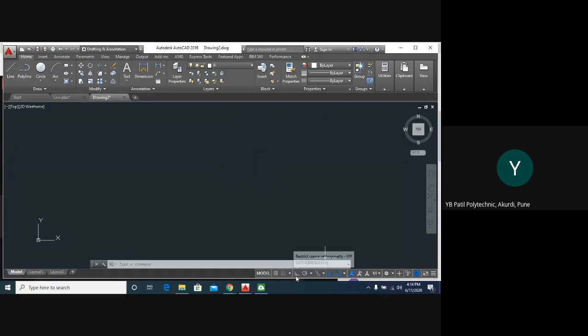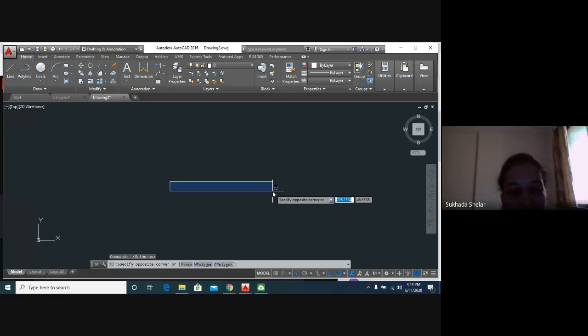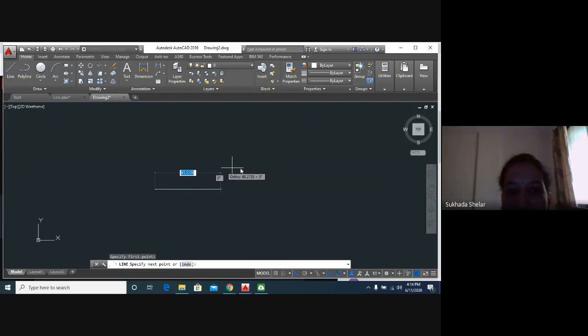Then this is ortho mode. When I turn on ortho mode, it will help you. Suppose I want to draw a line. I will click on the line tool, select one point, and it will go straight. In whichever direction you want to draw, that line will become straight.